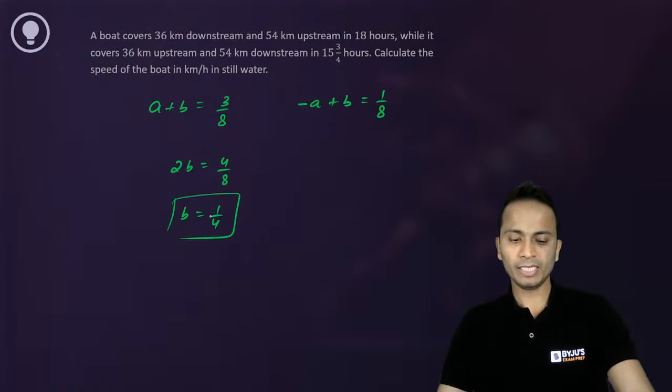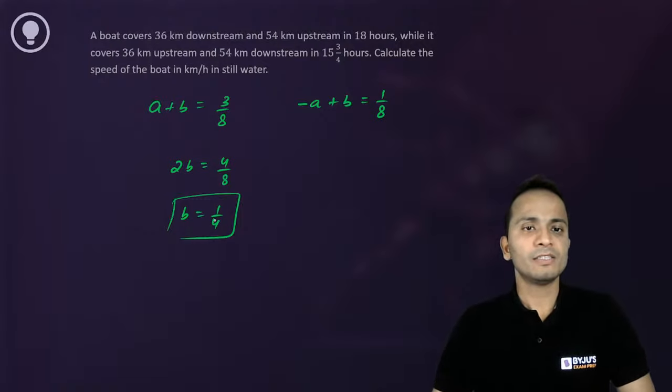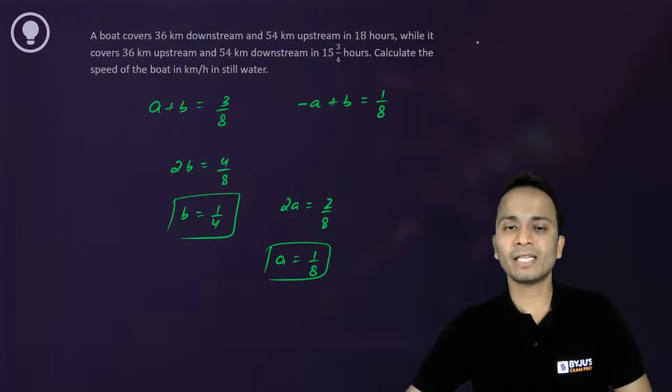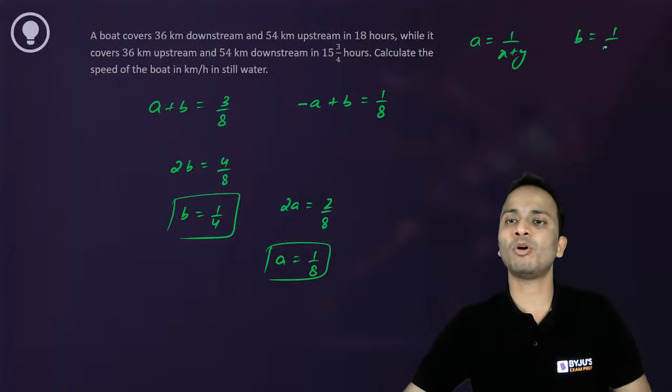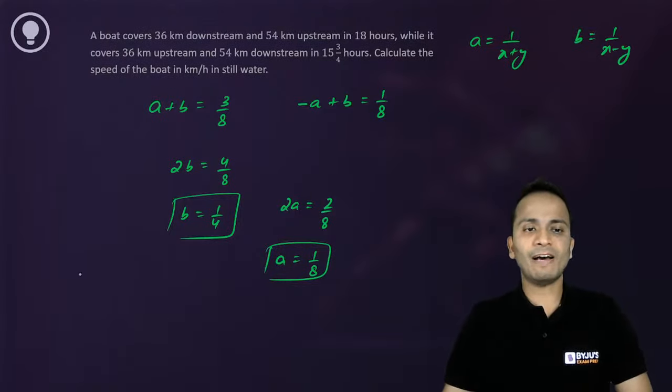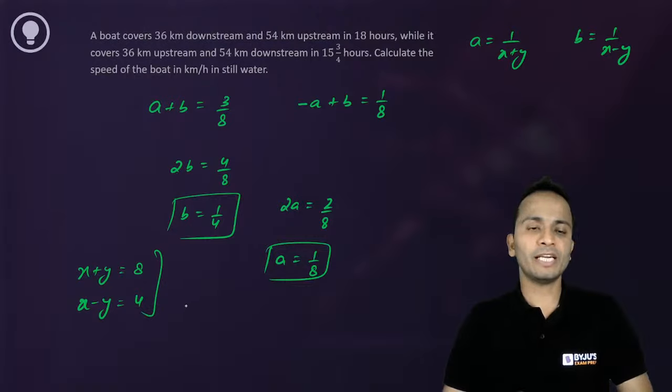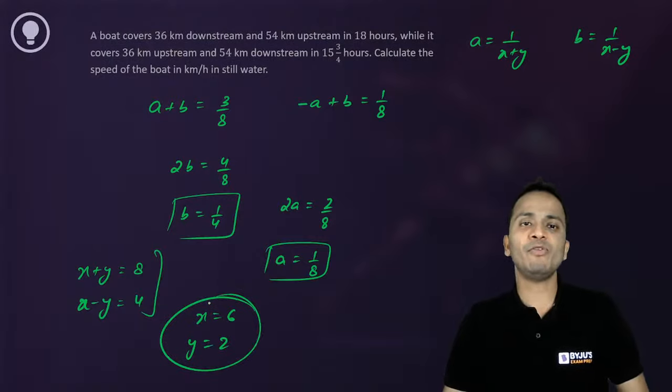Okay, right? Then subtracting these two equations, first equation minus second equation, I'll get 2a is equal to 2 upon 8. So a is equal to 1 upon 8. Right? Now a kya tha? A was equal to 1 upon x plus y and b was equal to 1 upon x minus y. So I can say that the value of x plus y will be equal to 8 and the value of x minus y will be equal to 4. From here you can get the values of x and y. So x will be equal to 6 and y is equal to 2, and we are done with this.